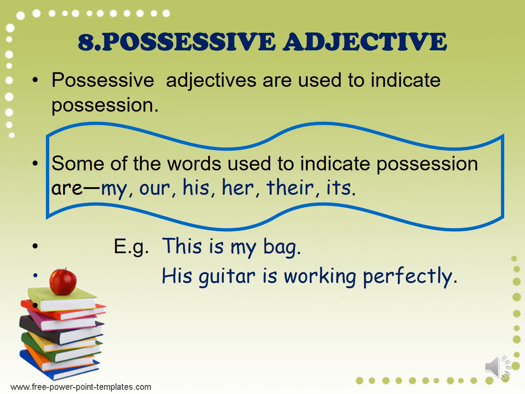Possessive adjectives are used to indicate possession. Some of the words used to indicate possession are my, our, his, her, their, its. This is my bag. His guitar is working perfectly.